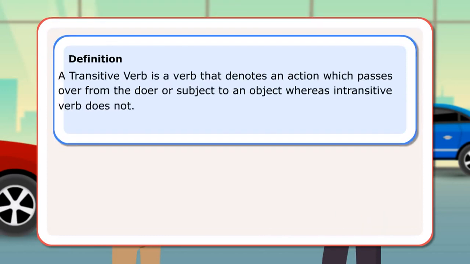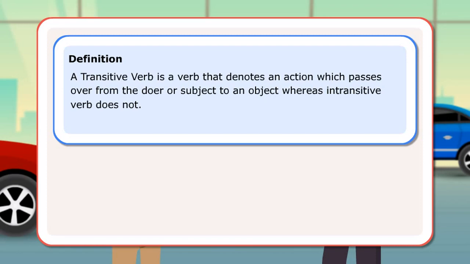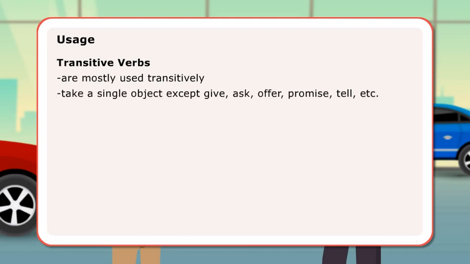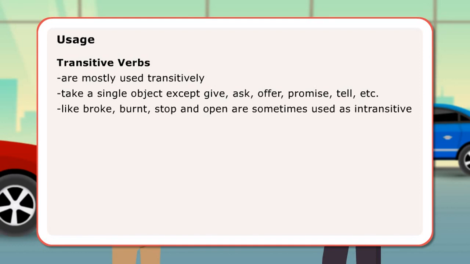Definition. A transitive verb is a verb that denotes an action which passes over from the doer or subject to an object, whereas an intransitive verb does not. Usage. Transitive verbs are mostly used transitively. They take a single object except give, ask, offer, promise, tell, etc. Verbs like broke, burnt, stop, and open are sometimes used as intransitive. We don't need a preposition after these verbs.